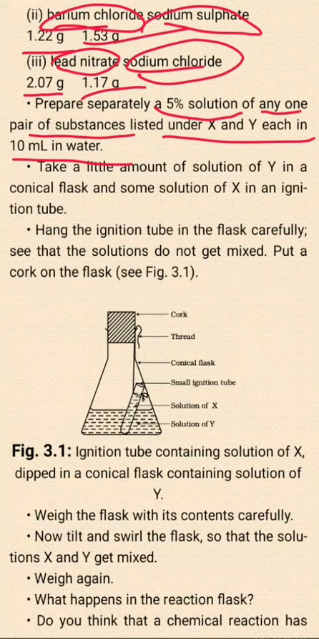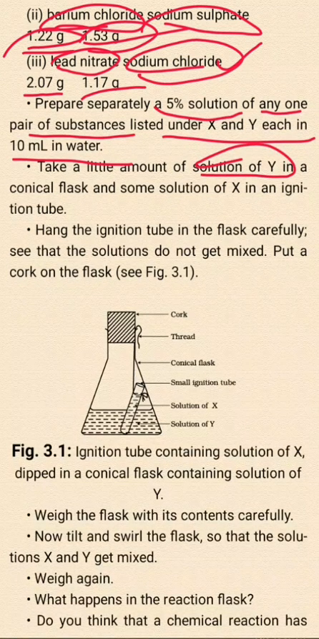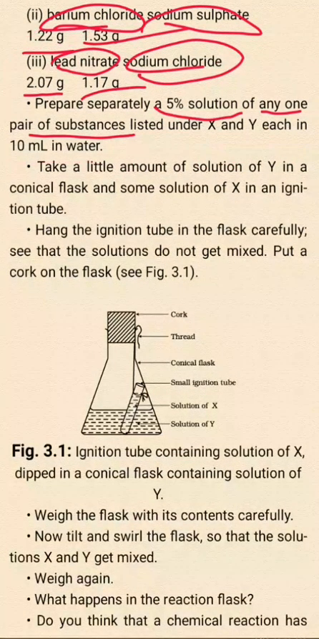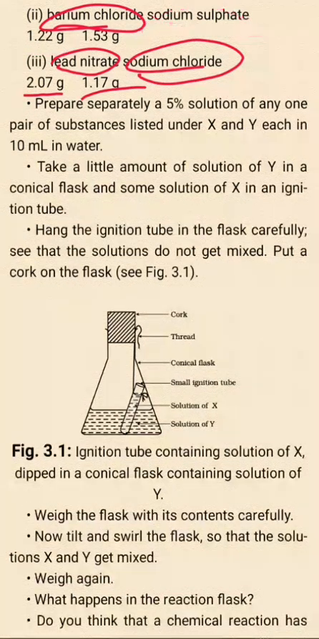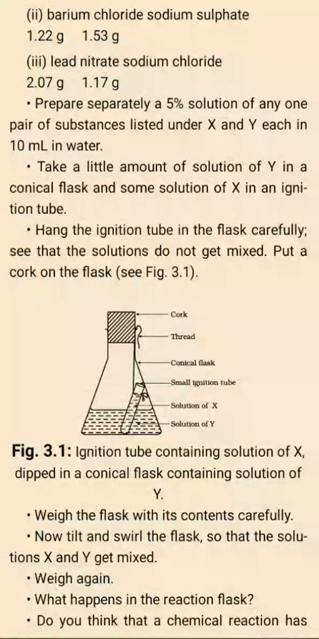Okay, by taking this much gram of barium chloride, or you can take 1.53 gram of sodium chloride, or you can choose any one of these chemicals. Now take a little amount of the solutions of Y in a conical flask. Your barium chloride is X and sodium sulfate is Y. Consider one of these as X. Suppose you are taking lead nitrate, let this be X and this be Y.